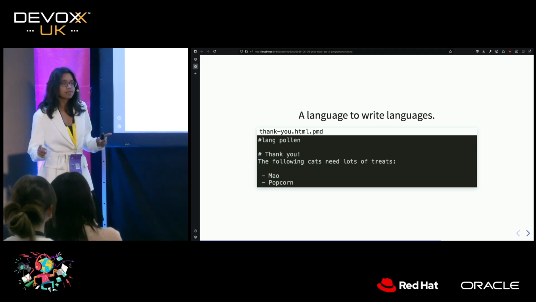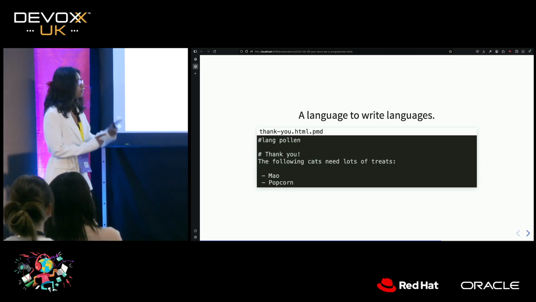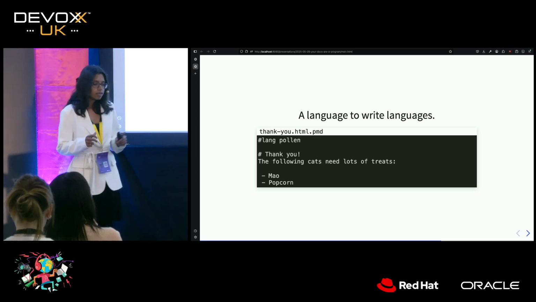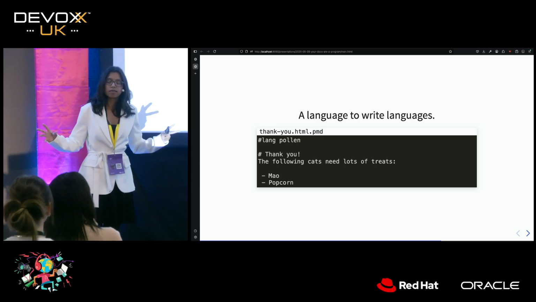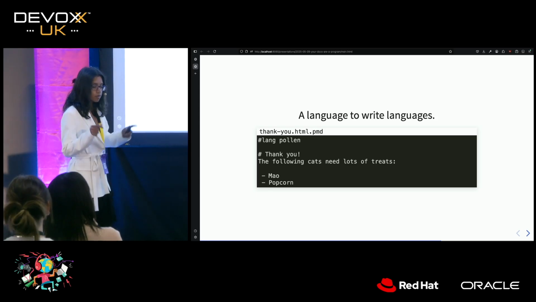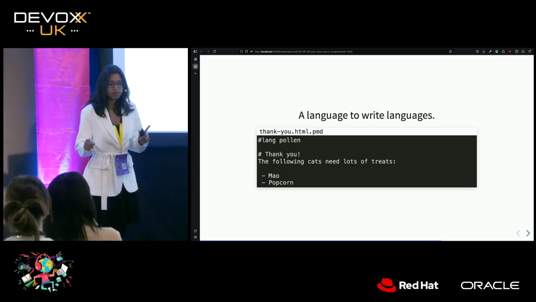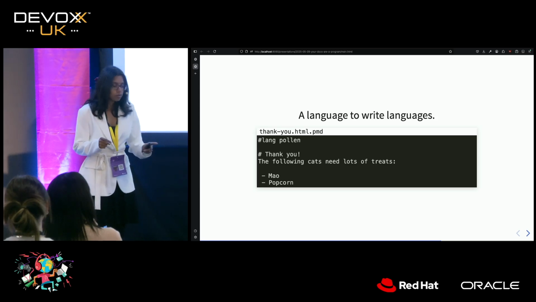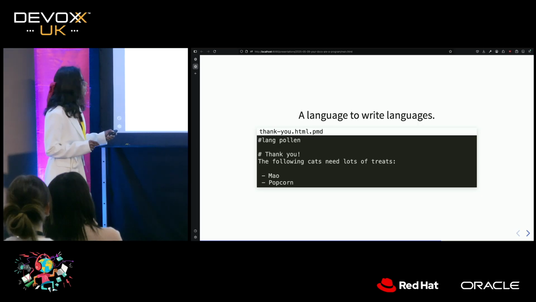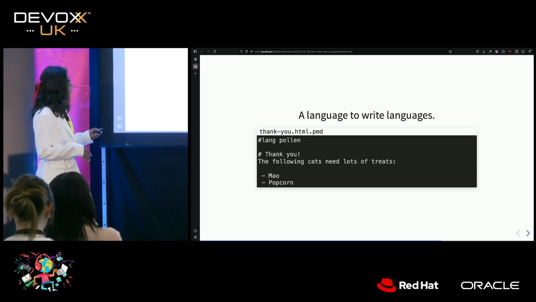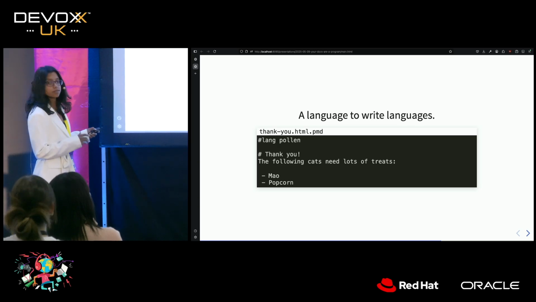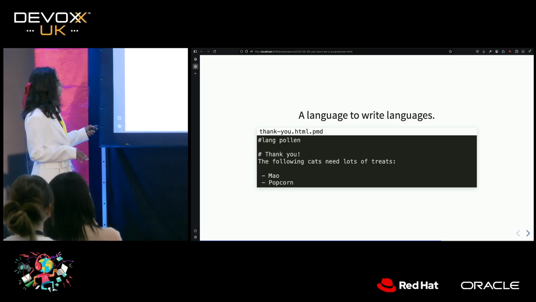But Racket is really, really cool for a different reason. It is a language that lets you write other languages. We're not going to write a language in Racket, but we are going to look at one. We're going to look at a language that has already been written called Pollen, and we're going to use it. Okay, so this is how we use a language that has been written in Racket.